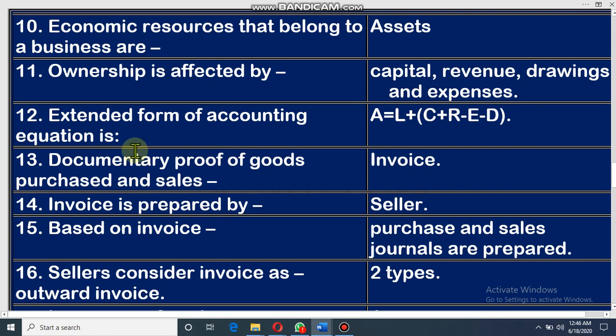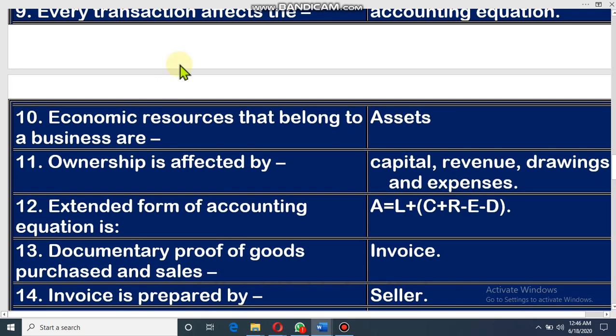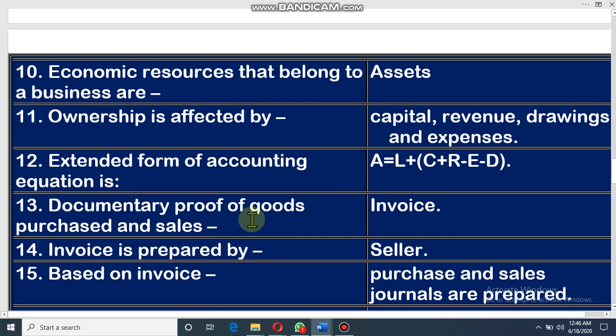Then next MCQ is extended form of accounting equation. That means earlier I have discussed accounting equation A equals L plus OE, and the extended form of owner's equity is asset equals L plus these things. That means the capital, revenue, expense, drawings. If there is capital, then owner's equity increases. If there is revenue, owner's equity increases. If there are expenses, owner's equity decreases. If there are any drawings, owner's equity decreases. So this is the extended format of accounting equation.